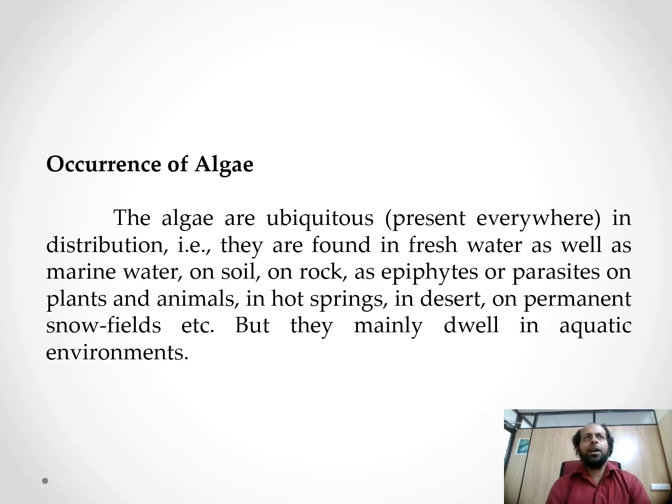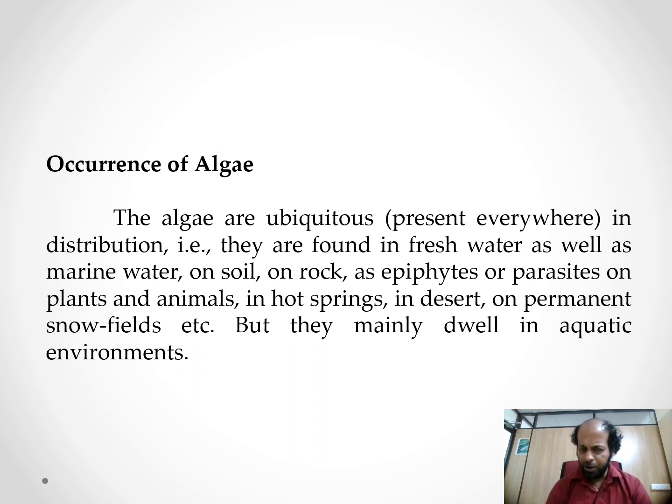Now let us see the occurrence of algae. The algae are ubiquitous. Ubiquitous means present everywhere in distribution.